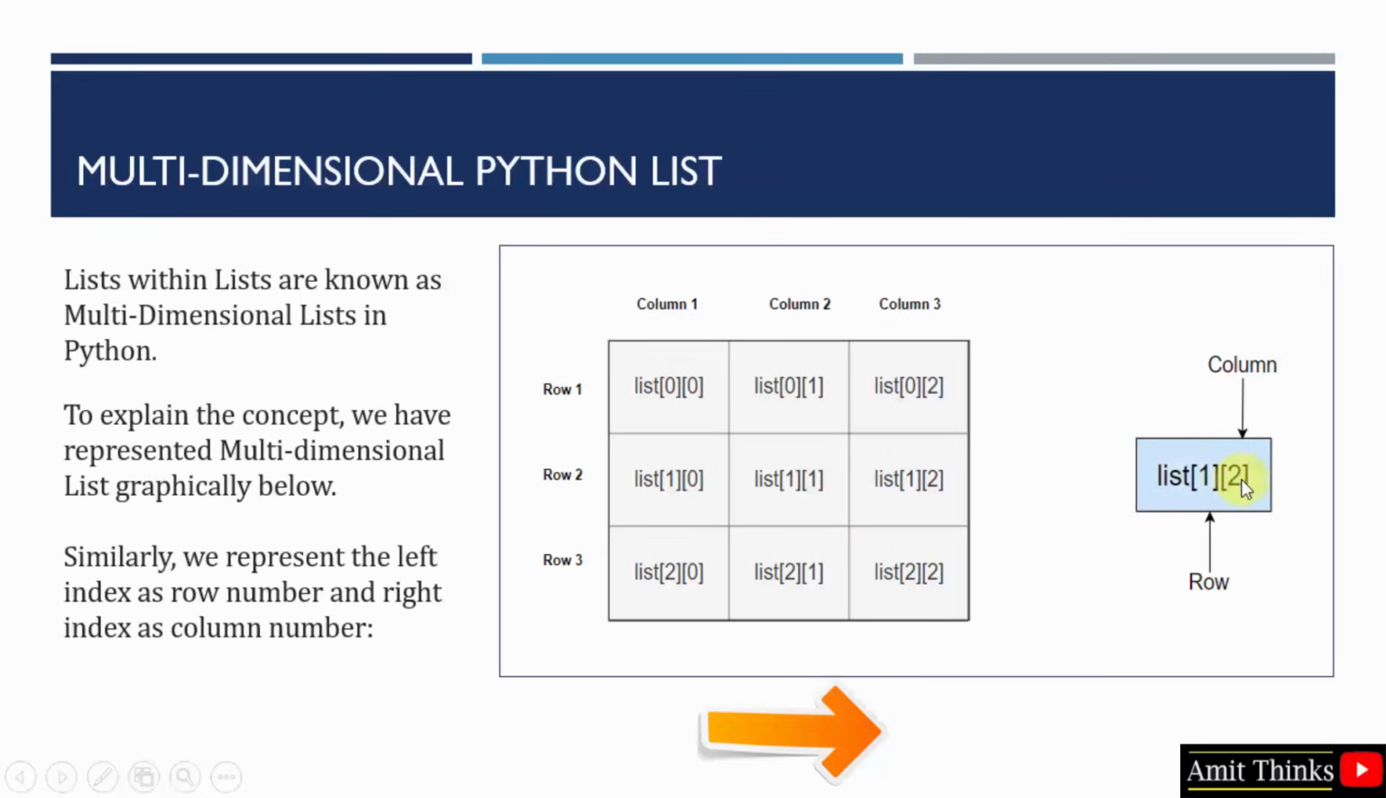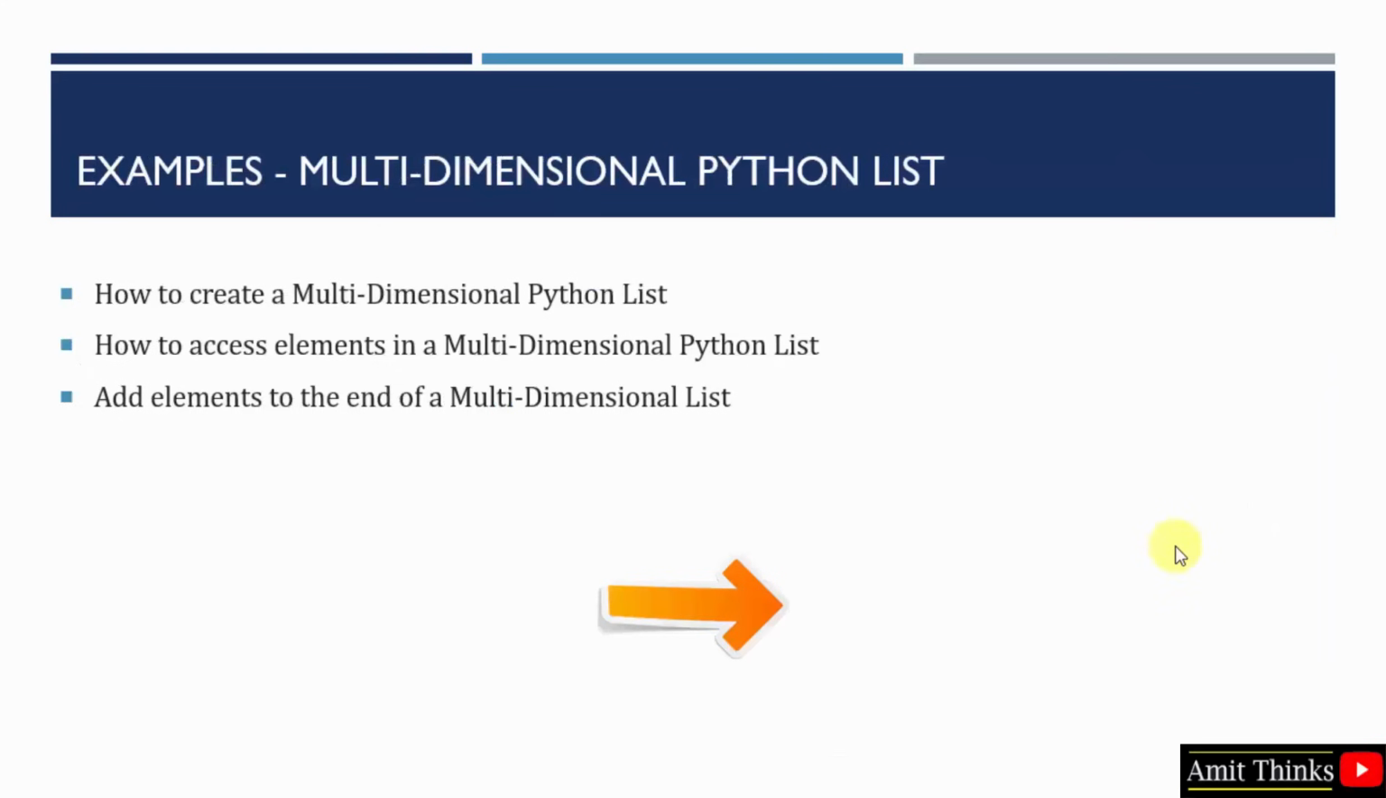Left index is the row number and right index is the column number, as I told you before. Now let us see these three examples to work around multi-dimensional Python lists.